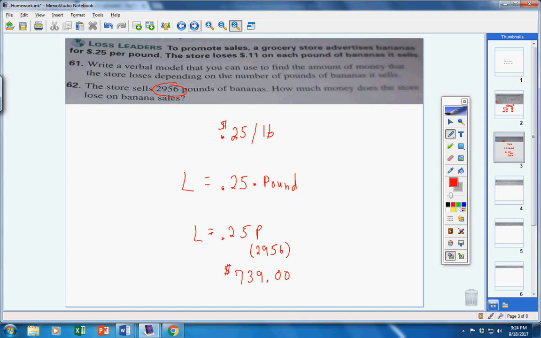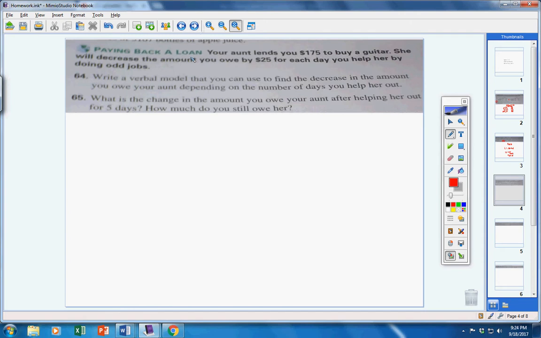All right, moving on. 64 and 65. Your aunt lends you $175 to buy a guitar. However, every day that you work for her, she will take $25 off the money that you owe her. Okay? So, 64. Write a verbal model that you can use to find the decrease in the amount you owe your aunt, depending on the number of days you help her out.